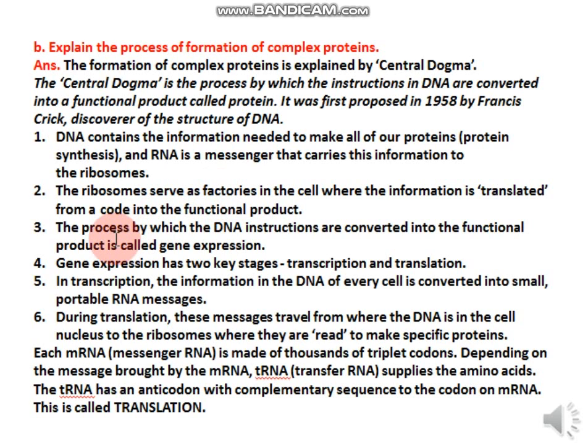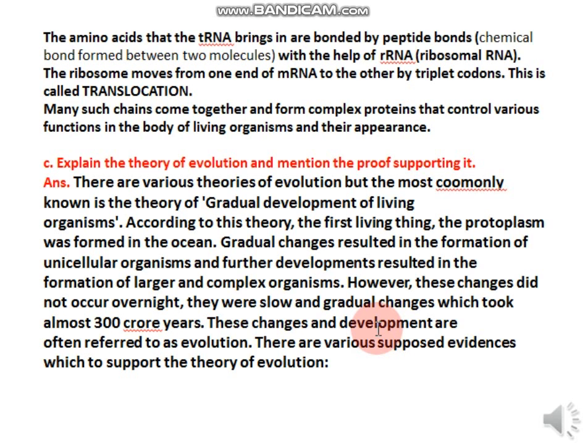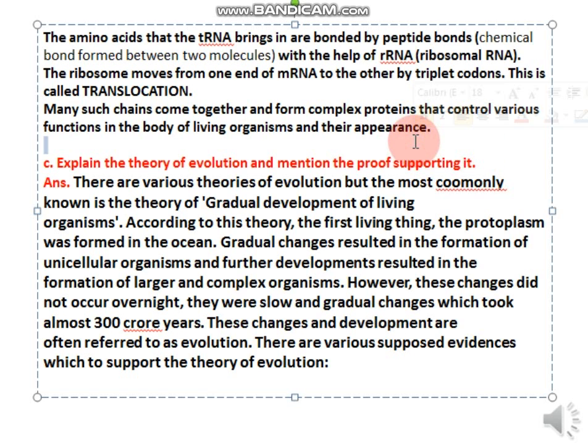The process by which the DNA instruction is converted into a functional product is called gene expression, which takes place in 2 stages, transcription and translation. In transcription, the information in the DNA of every cell is converted into portable RNA messages, and during translation, these messages travel from where the DNA is in the cell nucleus to the ribosomes. Now copy down this answer for a complete understanding of how complex proteins are formed. Okay, the answer is all the way till here. So you have to copy till here.